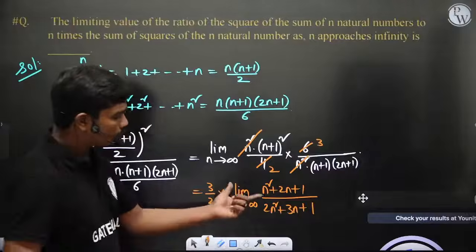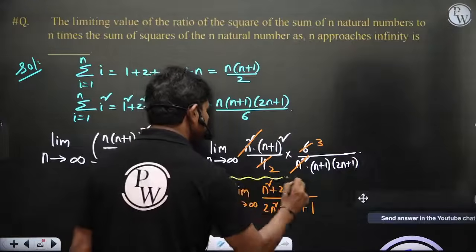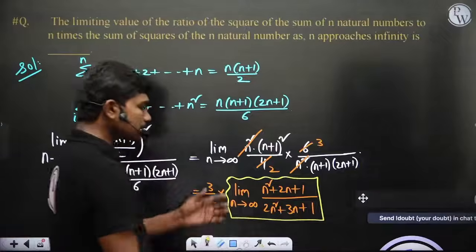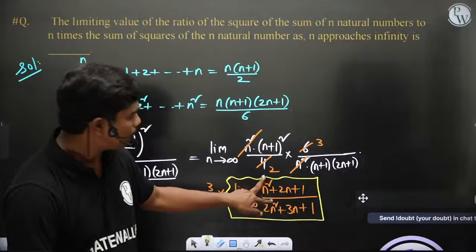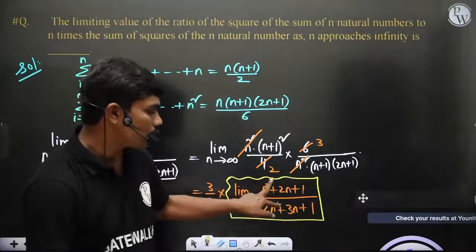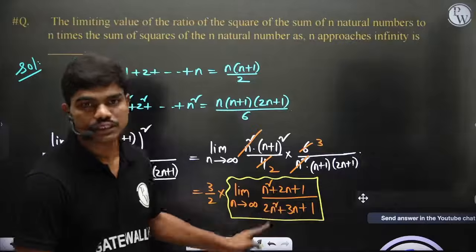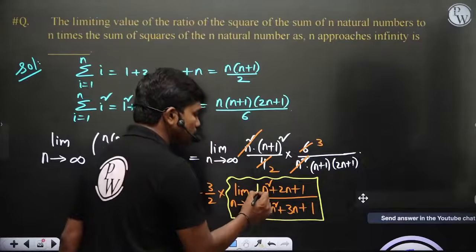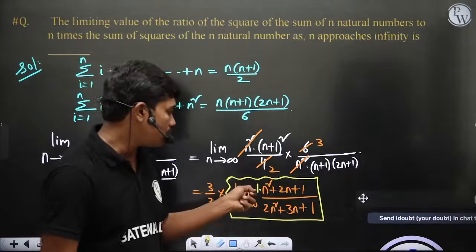Now what would be the value of this limit? That's the interesting thing you have to figure out. In the last class I gave you one technique. When n is tending to infinity, and the degrees of both polynomials are the same, then the ratio of the coefficients of the leading degree is the answer. This has the coefficient 1 and this has the coefficient 2, so this limit is going to be 1 divided by 2.